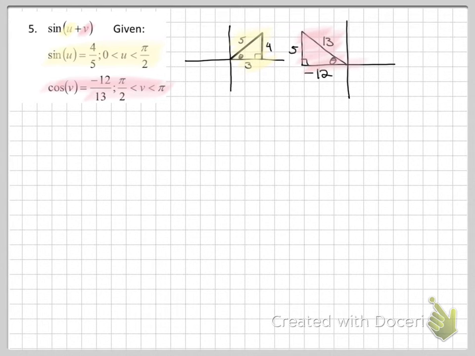So I am color coding. You also might want to just label them. This is U and this is V. So the problem says sine of U plus V.